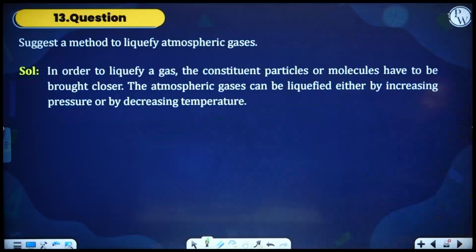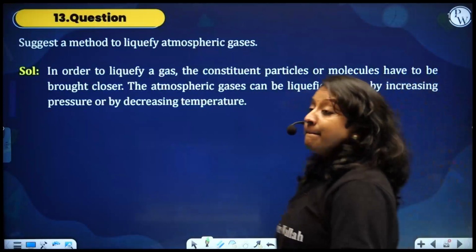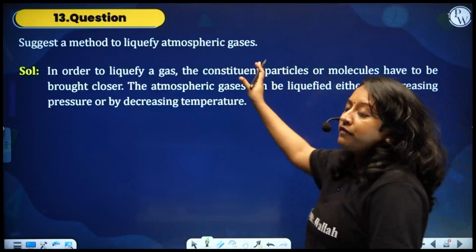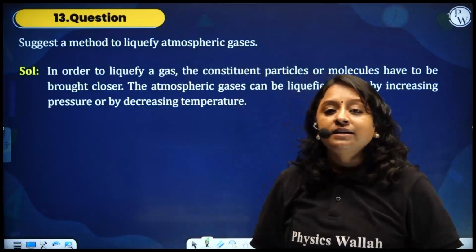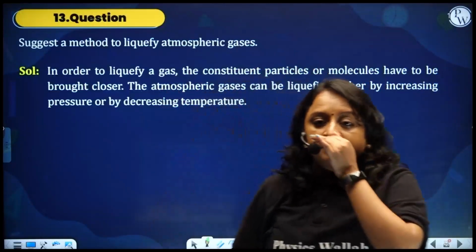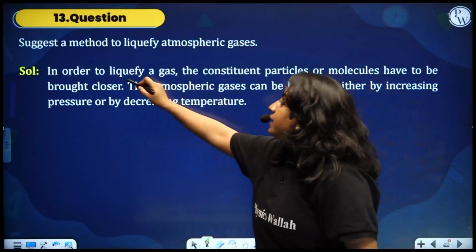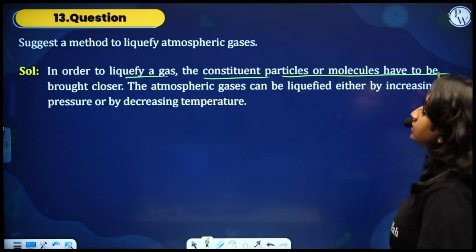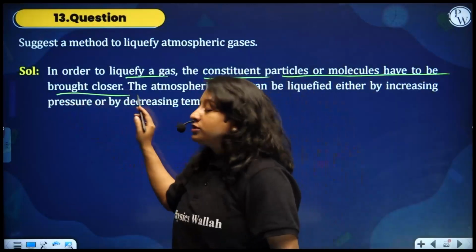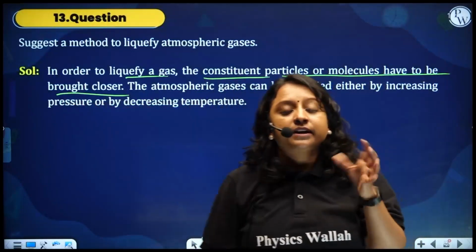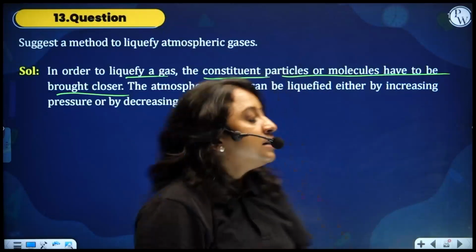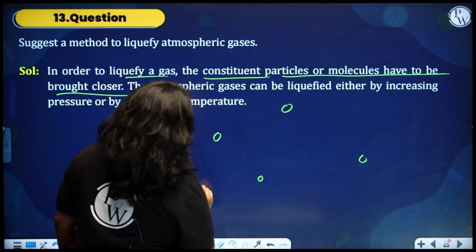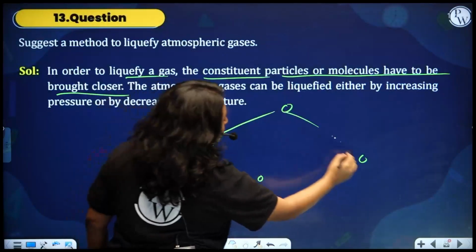All right, next comes: suggest a method to liquefy atmospheric gas. Condensation. In order to liquefy a gas, the constituent particles or molecules have to be brought closer, because gaseous particles have a lot of space.